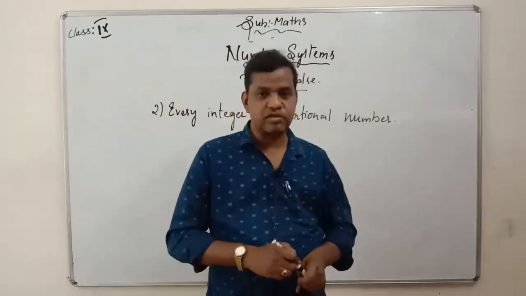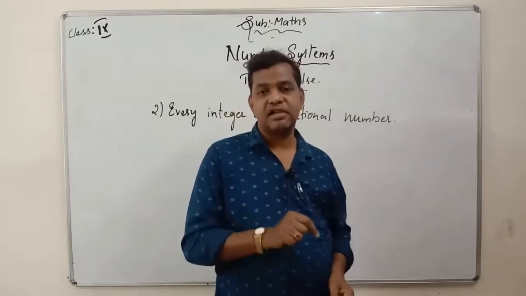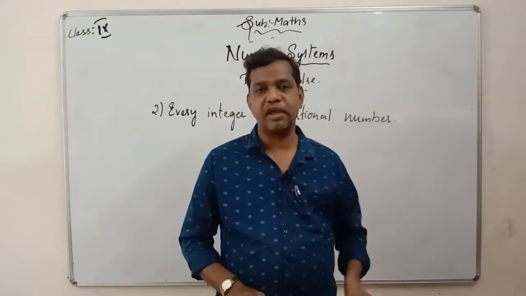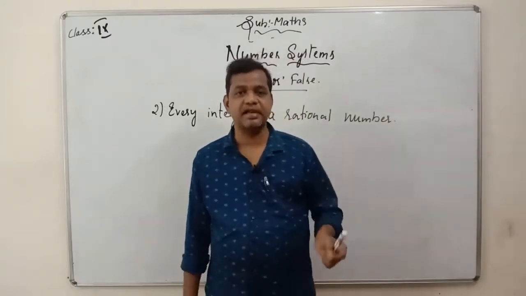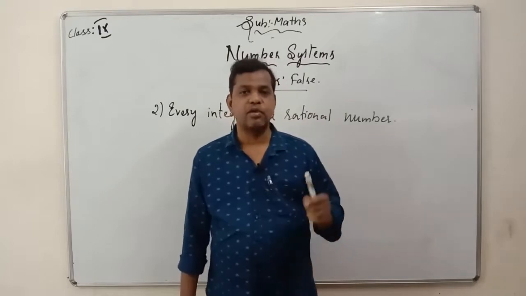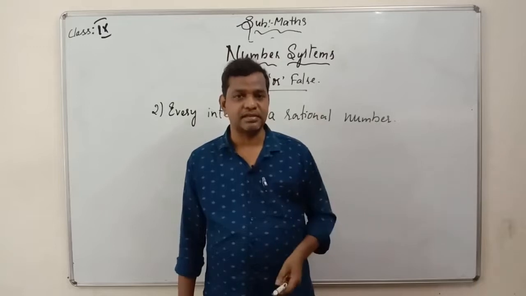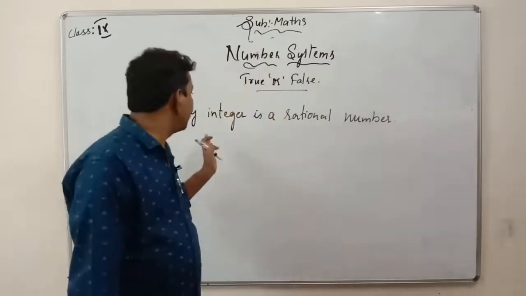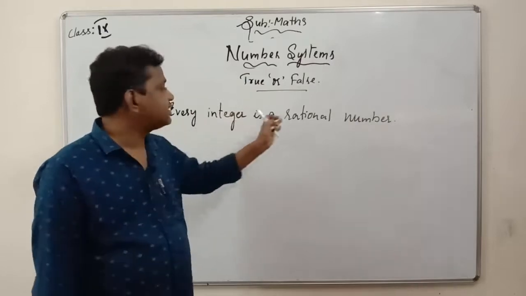I told you already. This is the main reason why I am telling you again and again to go with the definitions of every number which I gave today, whether it is a whole number, natural number, rational number, integer, or whatever it is. You should be very careful while giving the answers. Every integer is a rational number.